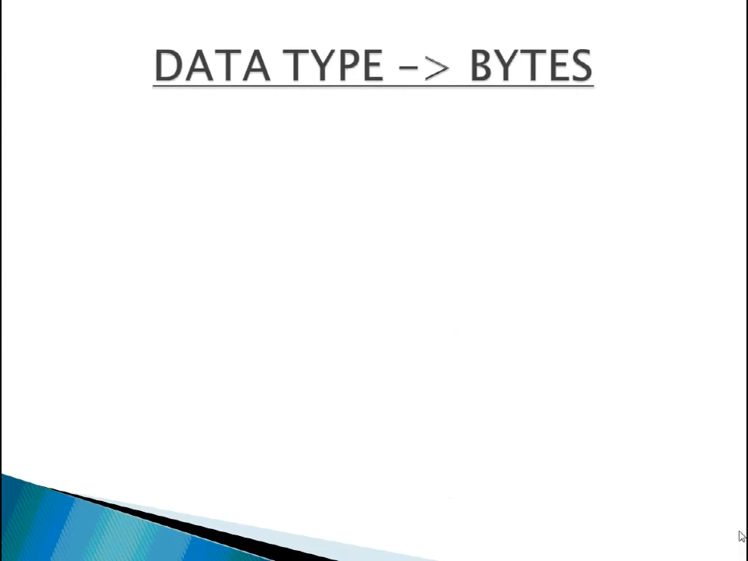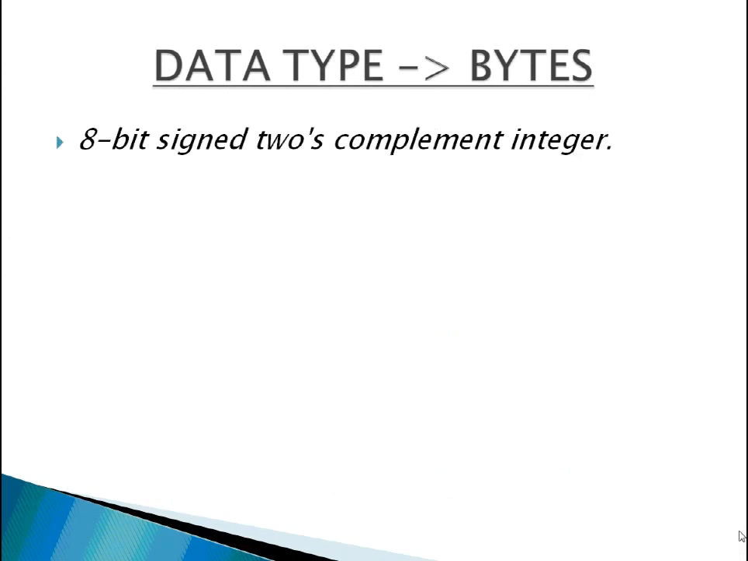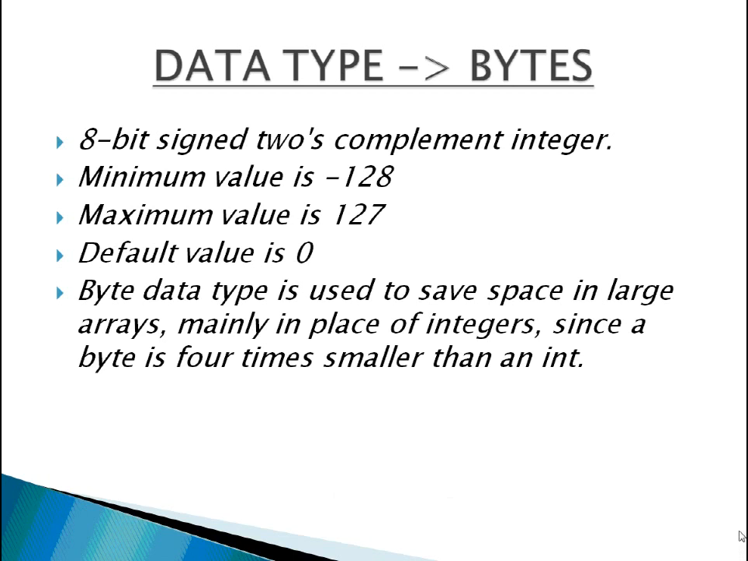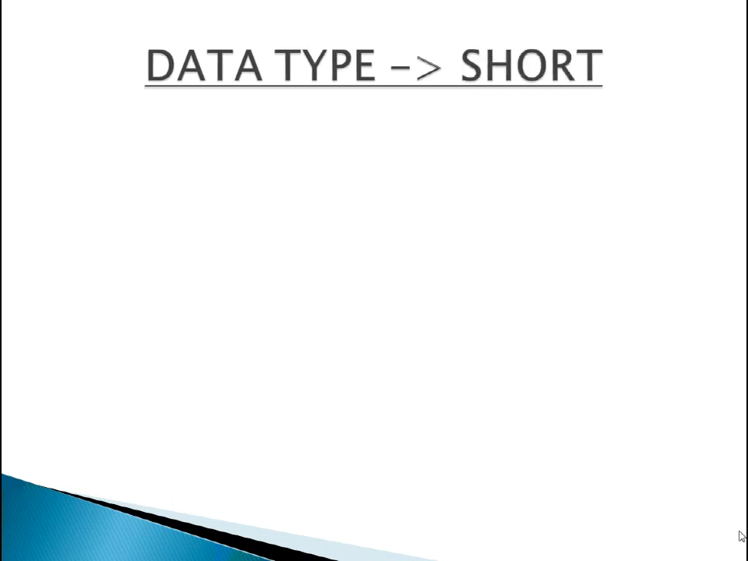First is byte. Byte data type is 8-bit. Minimum value is -128. Maximum value is 127. Default value is 0. Byte data type is used to save space in large arrays, mainly in place of integers. Such a byte is 4 times smaller than an int. This is an example.